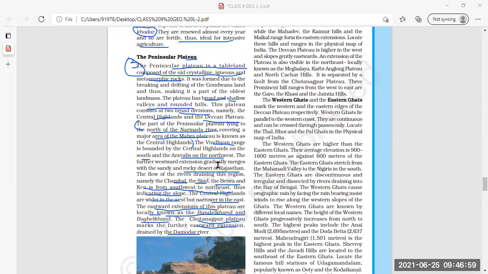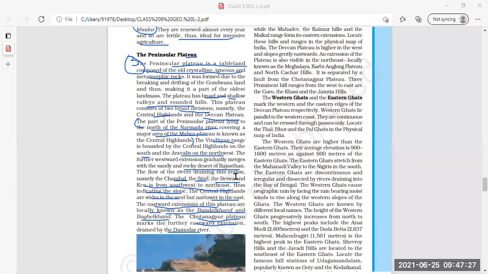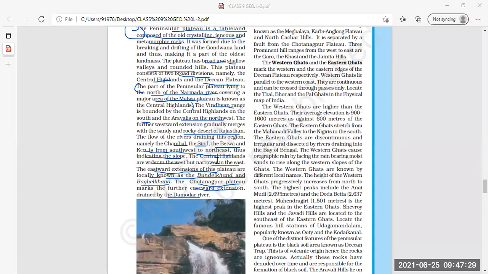Okay. Next, any other feature? The Central Highlands are bounded by the Vindhyan range on the south and the Aravalis on the northwest. So in the south, which range? Vindhyan range. And in the northwest? The Aravali. Yes, Aravali in the northwest.